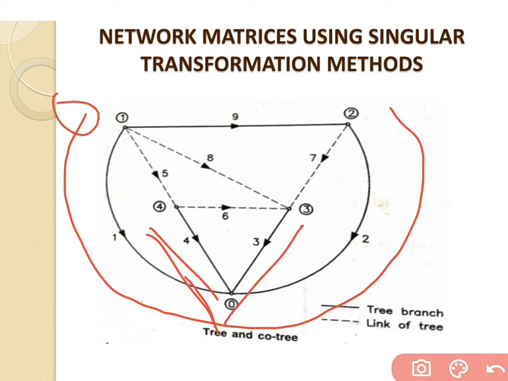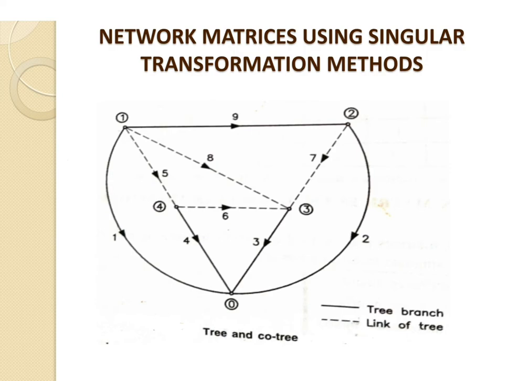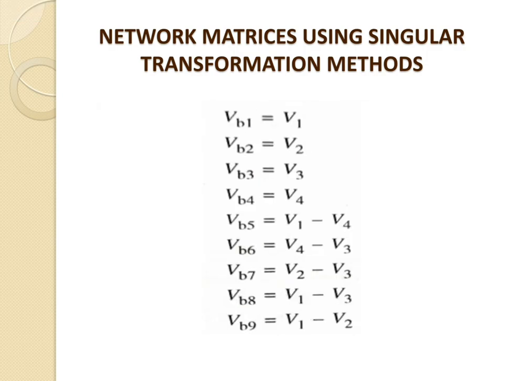It contains node number 1, node number 2, node number 3, node number 4 and node number 5, which makes a tree. The remaining branches are considered co-tree links, which form part of the co-tree. Based on that, we will go for the further solution.